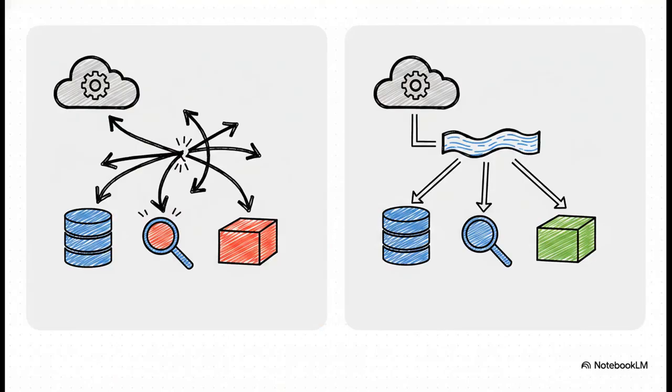Okay, so on the left, you see the approach that most of us would probably try first, and it's a total recipe for disaster. The application tries to write to the database, then the search index, then the cache, all at the same time. If just one of those writes fails, or even just happens in the wrong order, that's it. Your systems are permanently out of sync.